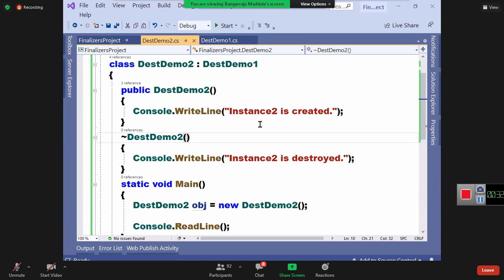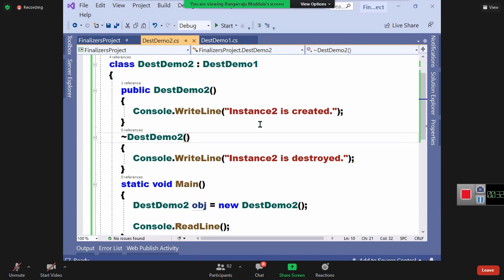That's what I'm telling you. When you're dealing with unmanaged resources, we define finalizers, and that too not for writing any huge code, just only to close them. Other than that, we don't write anything there, just code for closing the files and all.